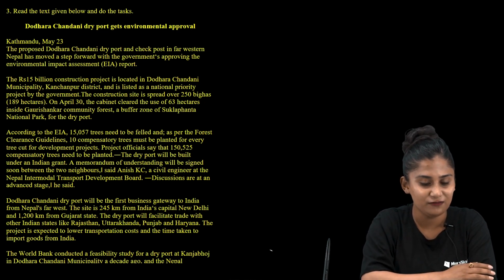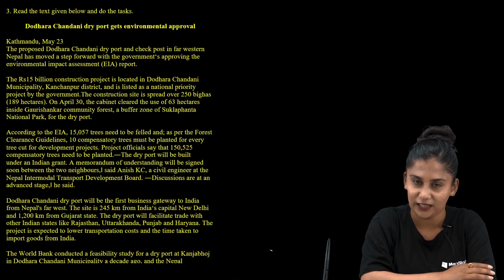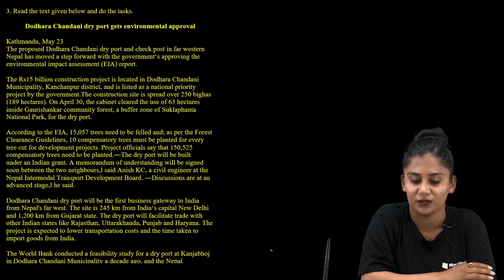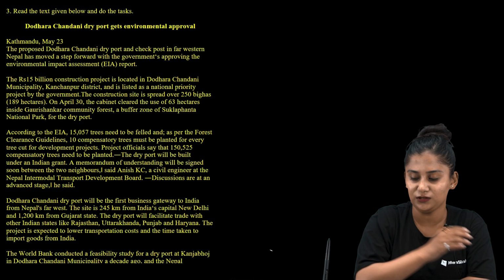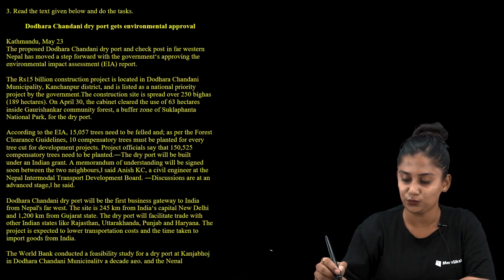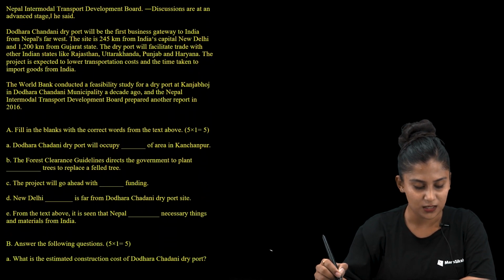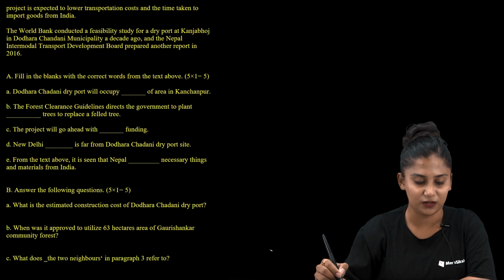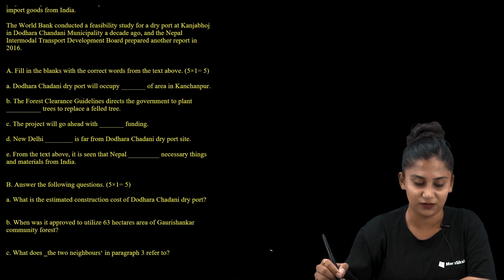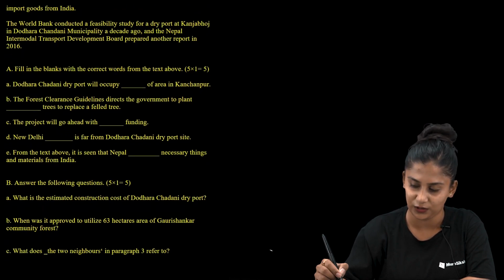So here I have with me today a news story, and the news story reads, Doraha Chandani dry port gets environmental approval. This news story is followed by 2 comprehension questions. The first question is to fill in the blanks, and the second is to answer the following questions.